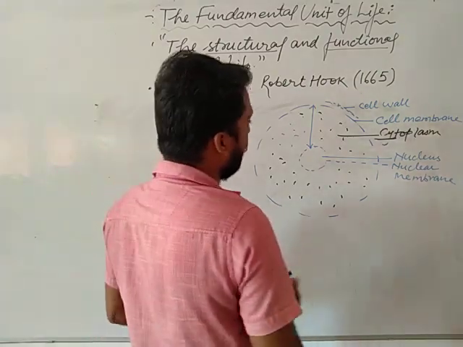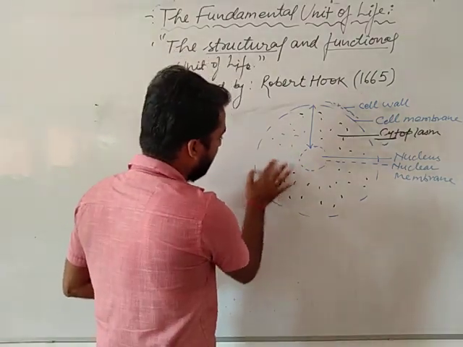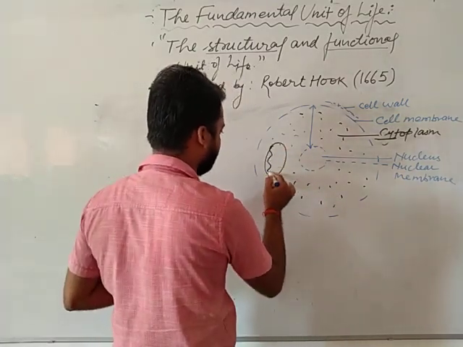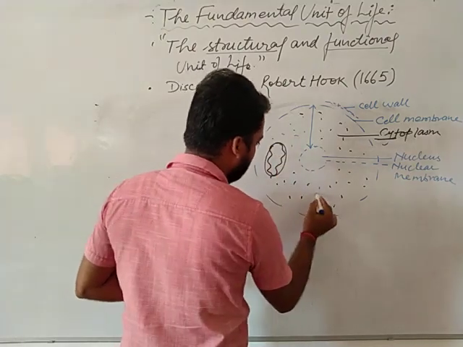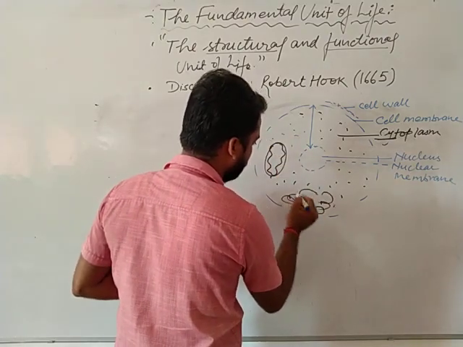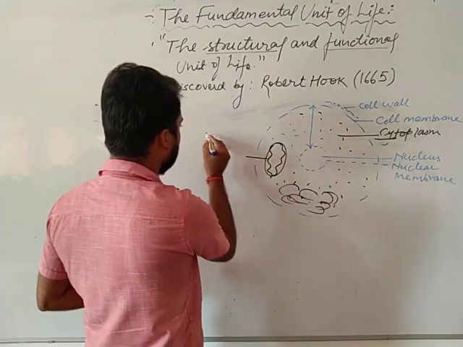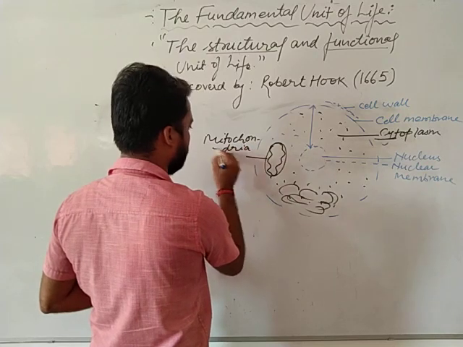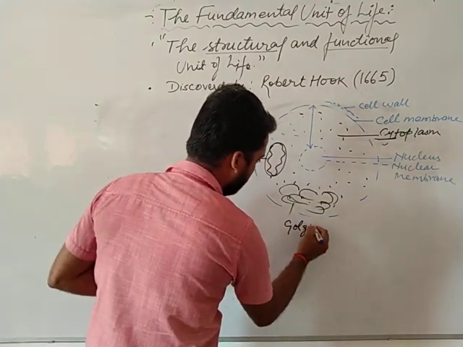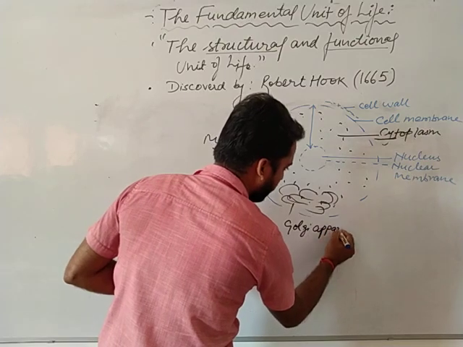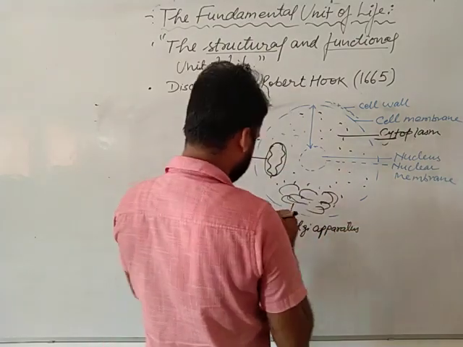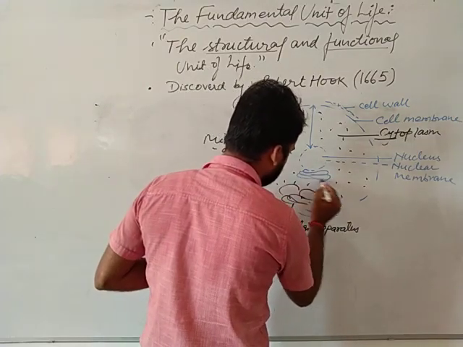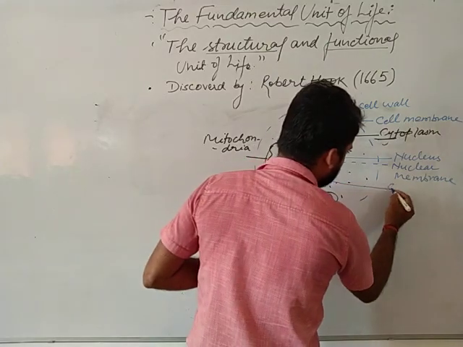In this portion, different types of cell organelles are present, like mitochondria, Golgi body or Golgi apparatus, and here a structure called endoplasmic reticulum.